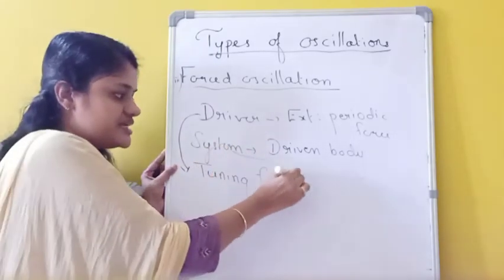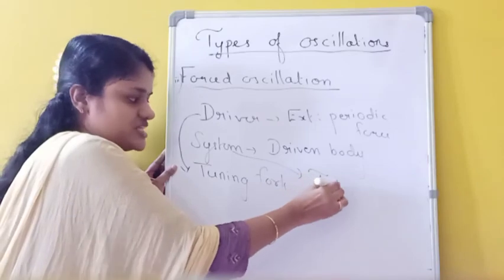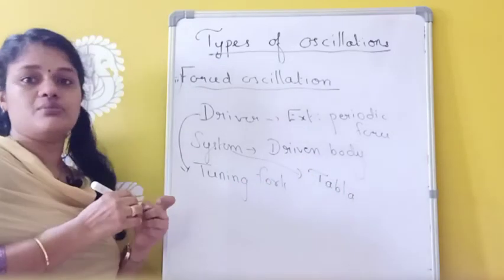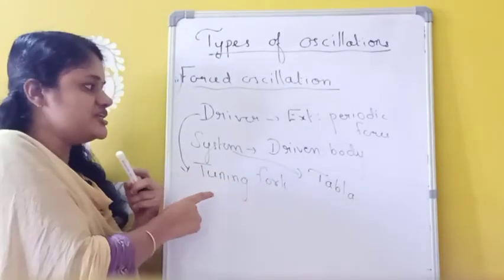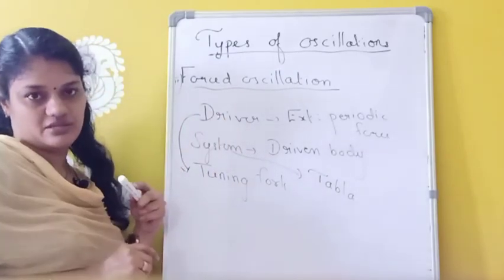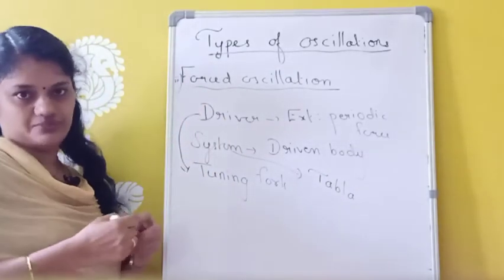And which system is vibrating? This tabla is vibrating. This tabla is the driven body. This driven body means tabla, and this tuning fork is the driver. That is the third type of oscillation.